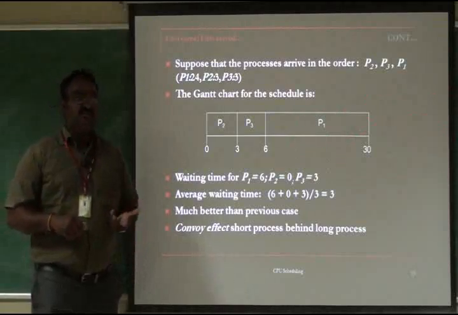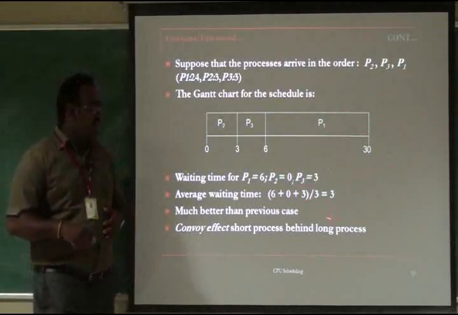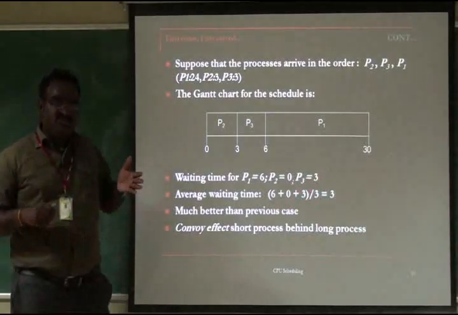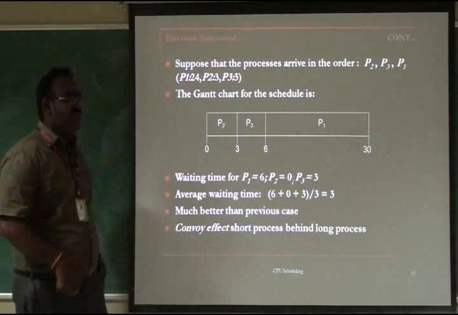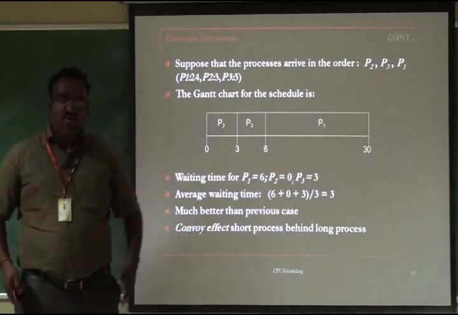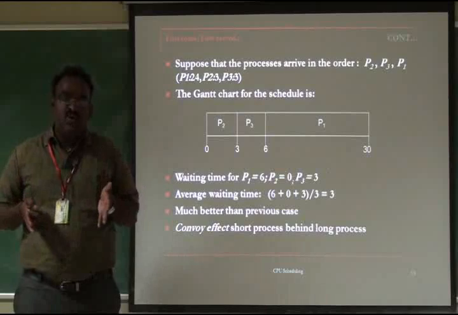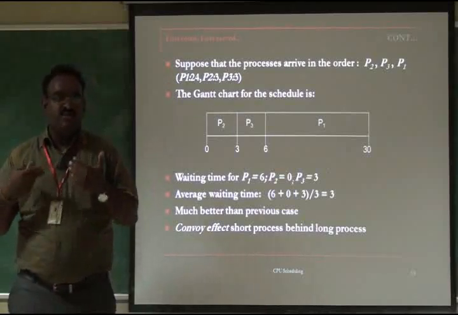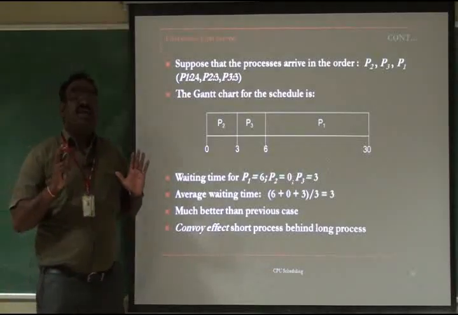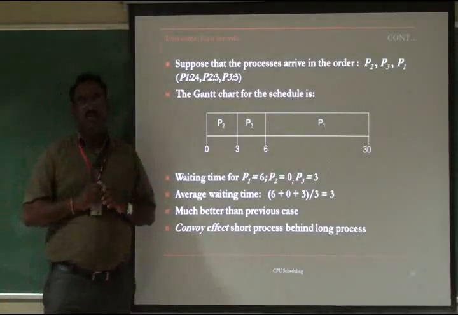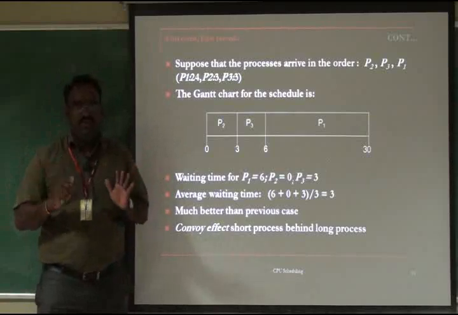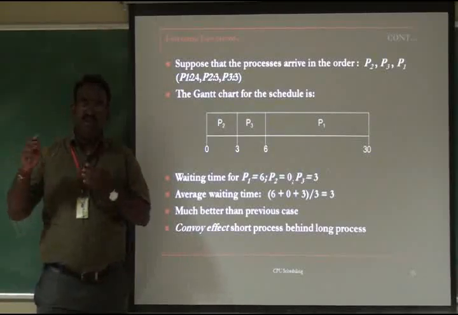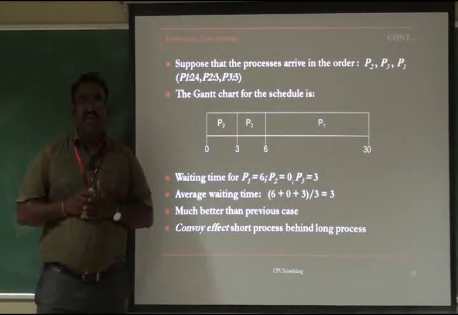If the shortest process comes first, the average time reduces to 3. So much better than the previous case. That is what we call the convoy effect. Like a convoy going along, it has to move slowly. Once the VIP reaches the destination, only then will all other public services and public transport be allowed onto the road. So we have to wait for the convoy to be completed. It is the same here: the shortest process has to wait until the longest process finishes its execution.